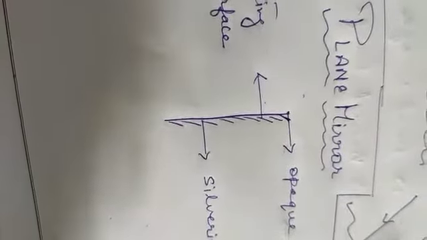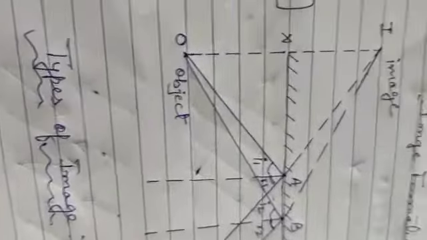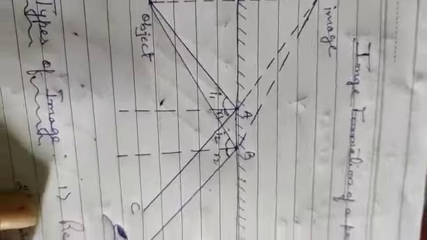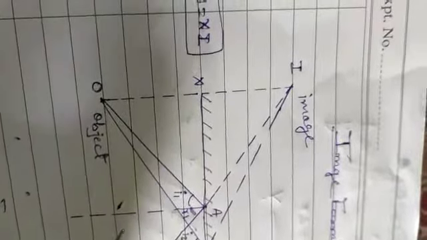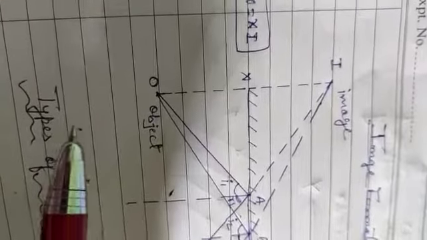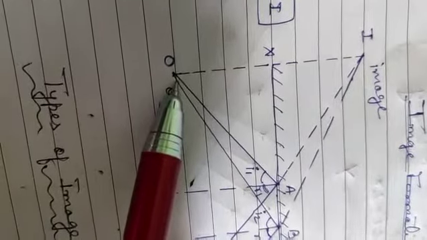So that's one ray diagram I want to make clear. I hope it is clear to you by the ray diagram how image is formed, image formation of a plane mirror. This is the ray diagram, children. Consider a point object O. This is a point object O placed in front of the reflecting surface of a plane mirror XY. XY is the plane mirror.